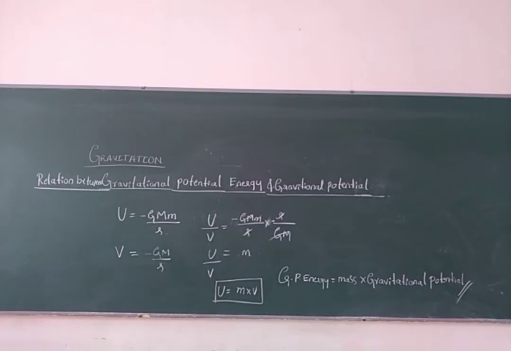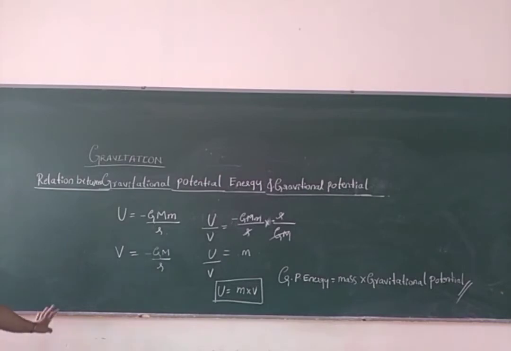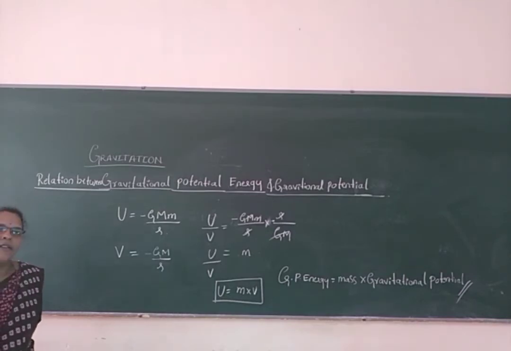Once we understand what gravitational potential energy and gravitational potential are, we can easily find the relation between them. Finally, gravitational potential energy is equal to the product of the mass and the gravitational potential. This is very important for your competitive exams.